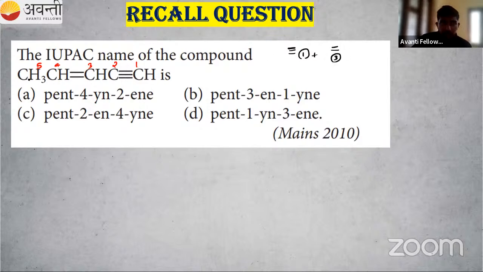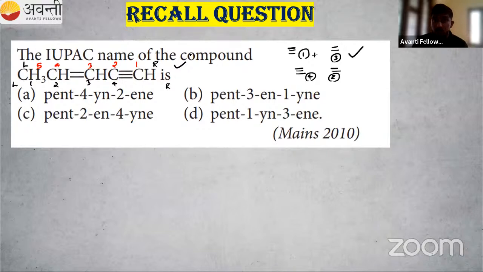If I number from left to right, I get 1, 2, 3, 4, so the double bond gets number 2 and the triple bond gets 4. Checking the combination 1 and 3 against 4 and 2, the latter is greater. So the first numbering, right to left, is correct. You have to check this if there is a double bond as well as a triple bond.